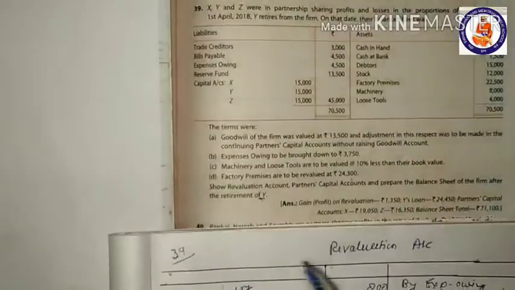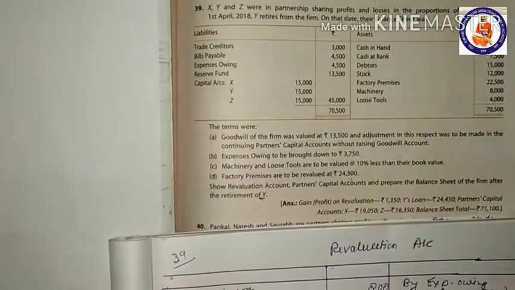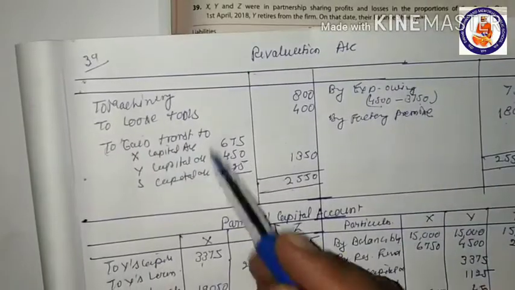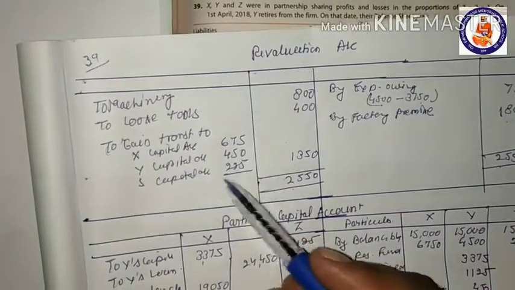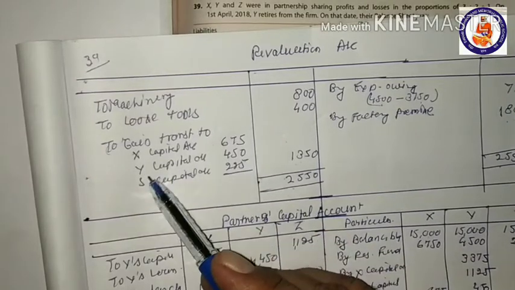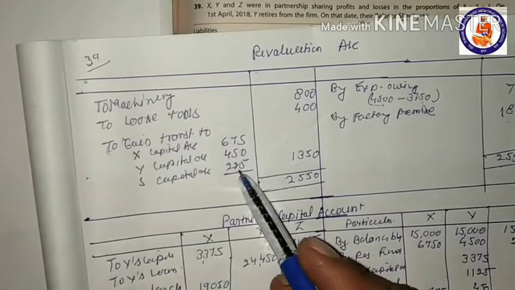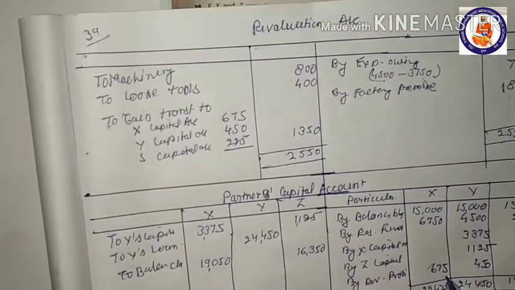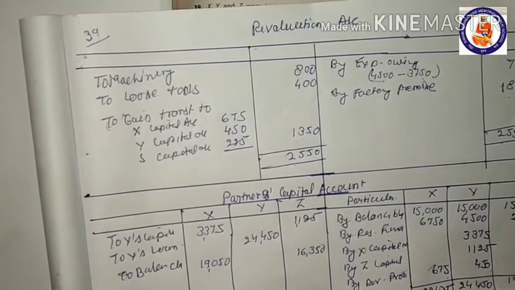Okay, now comes the revaluation account. In the revaluation account, this is the gain. The gain is transferred: 675, 450 and 225 to X capital, Y capital and Z capital. So this we have transferred is 675, 450 and 225.